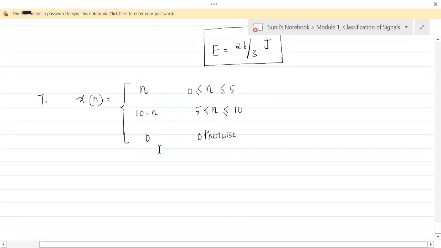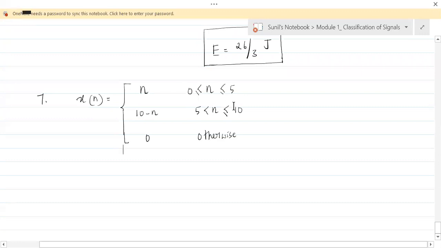Since it can be expressed mathematically, it is deterministic. And since the length of the signal is what? Finite. What is the range of the signal? Can anybody make out by seeing this? Can you tell me the range of this signal? From where to where this signal x of n exists? So it is n from 0 to 5 and it is 10 minus n from 6 to 10. So that means the range is 0 to 10. Okay, so it is finite range.